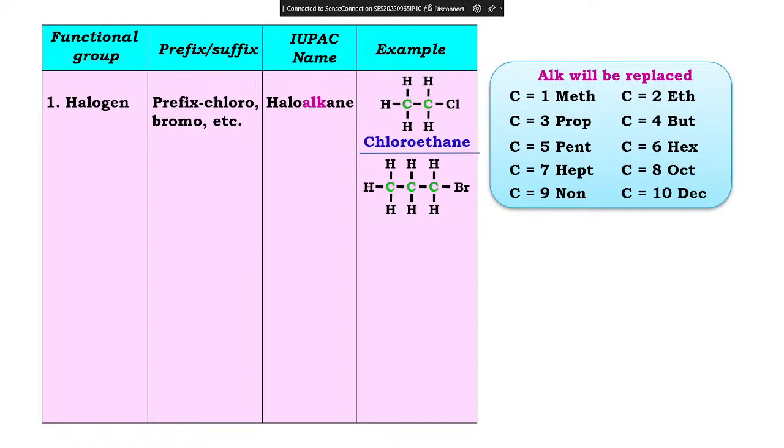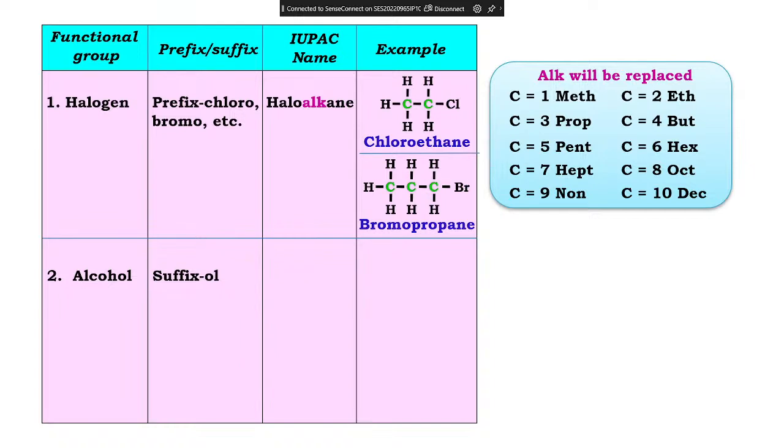One minute. Is it right? First we have to check whether it is halogen. Yes, bromine is there. So what you will write? Bromo. You have to write both bro and mo, not just bro. Okay, how many carbon are in this? 3 carbon. So 3 carbon means what will come? Prop. So bromopropane.